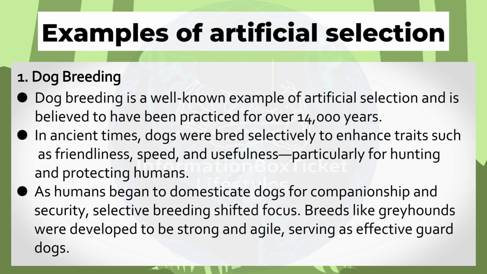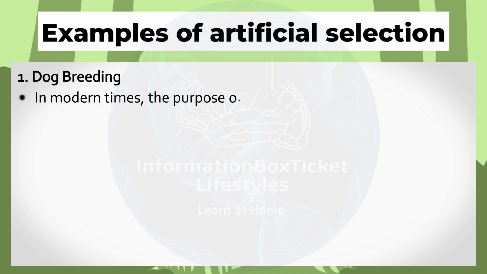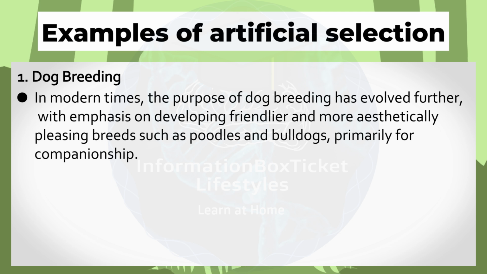As humans began to domesticate dogs for companionship and security, selective breeding shifted focus. Breeds like greyhounds were developed to be strong and agile, serving as effective guard dogs. In modern times, the purpose of dog breeding has evolved further, with emphasis on developing friendlier and more aesthetically pleasing breeds, such as poodles and bulldogs, primarily for companionship.